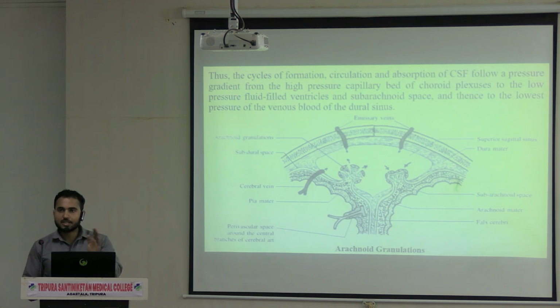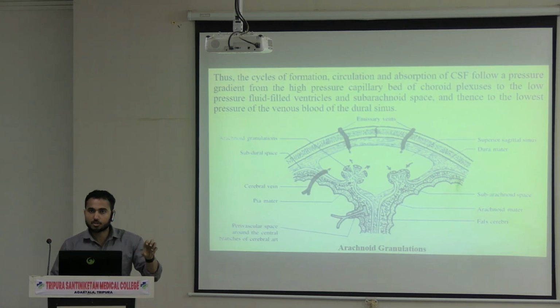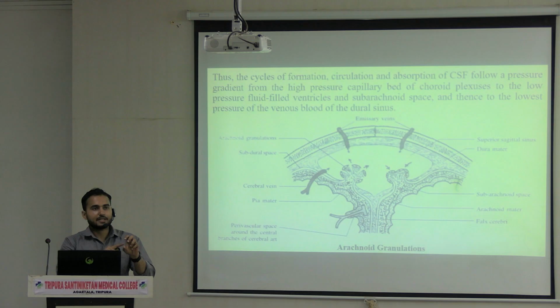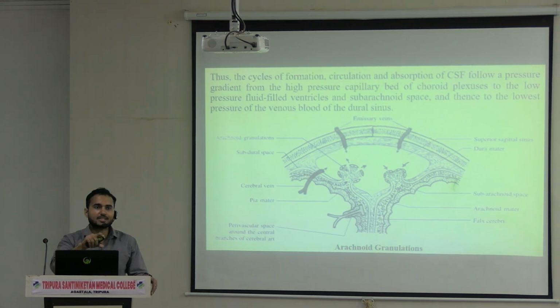So in each and every case the pressure gradient is there. First, the highest pressure is in the capillary plexus of the choroid plexus. After that, the next pressure is inside the ventricle, where the pressure is less, and the lowest is in the subarachnoid space and the dural venous sinus.